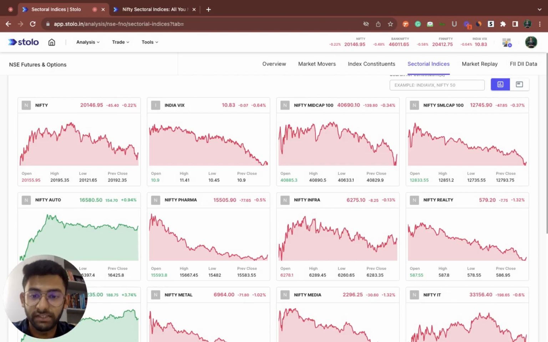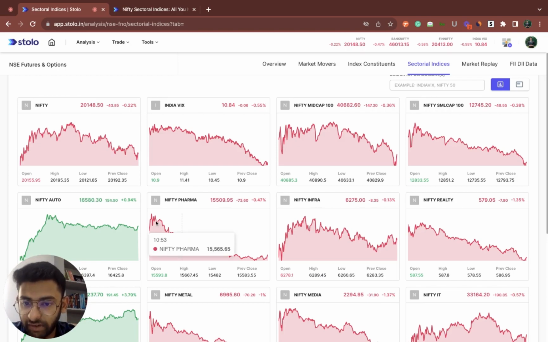Similarly, the whole Nifty Pharma is the sectoral index under which you would have pharmaceutical stocks, which is the end product, as well as the manufacturers and supplier companies. And this value here, 15,506, is the value that we consider to understand the entire index movement. Instead of tracking each stock on its own, we just look at the entire index value and understand the sentiment of this particular index.